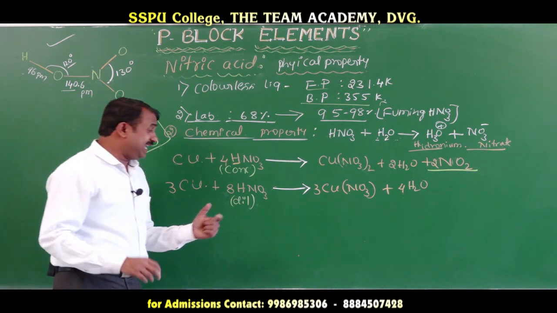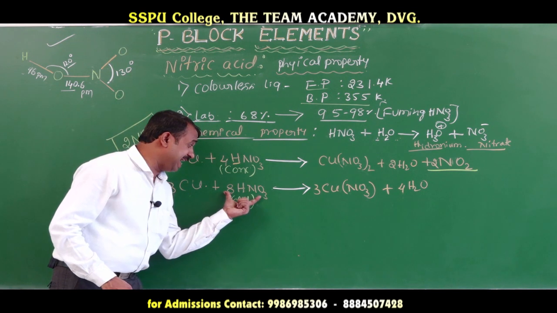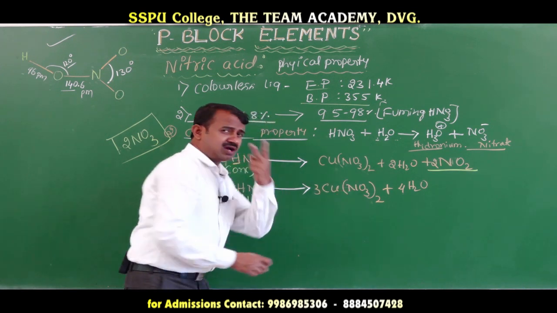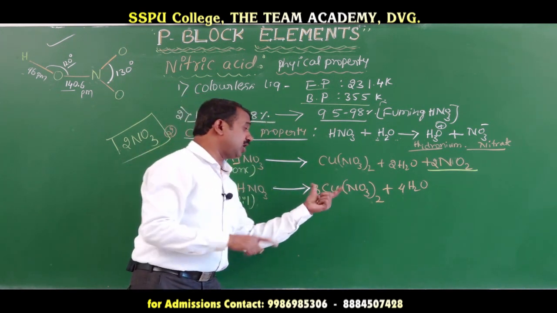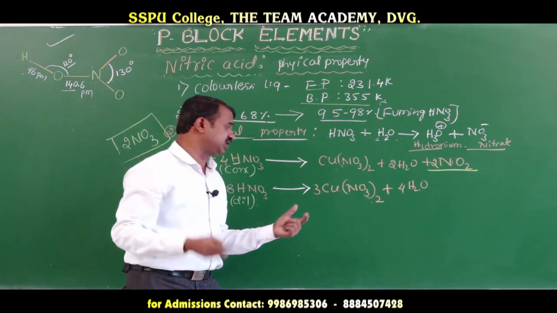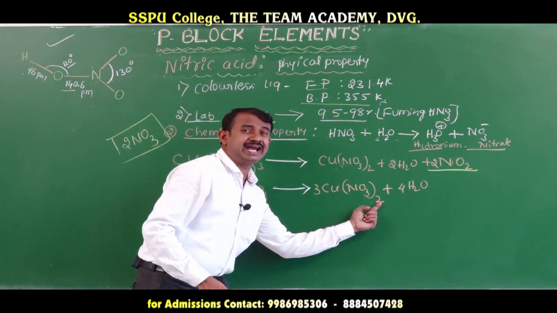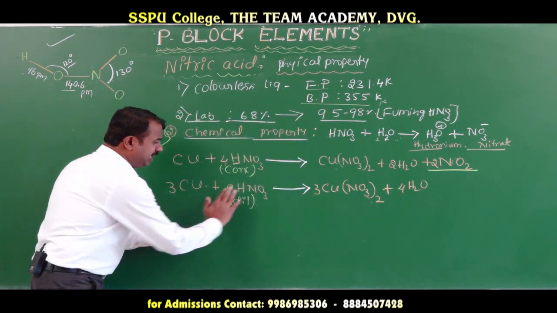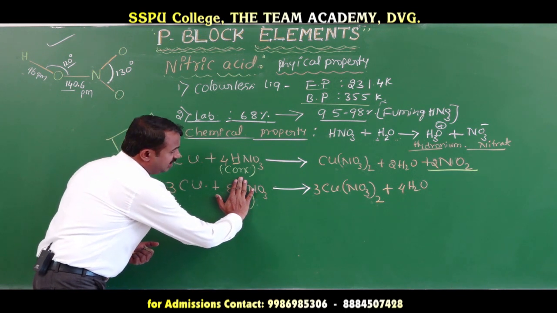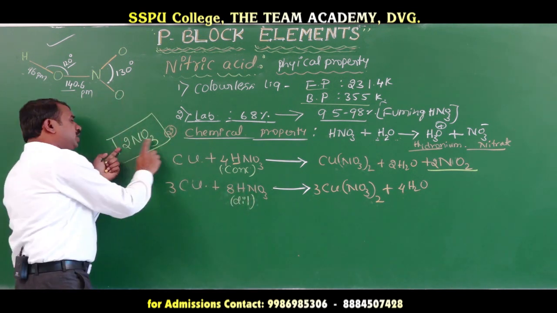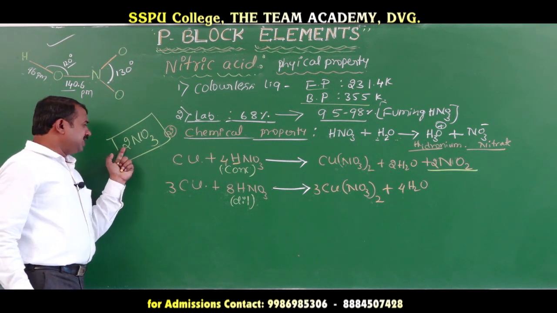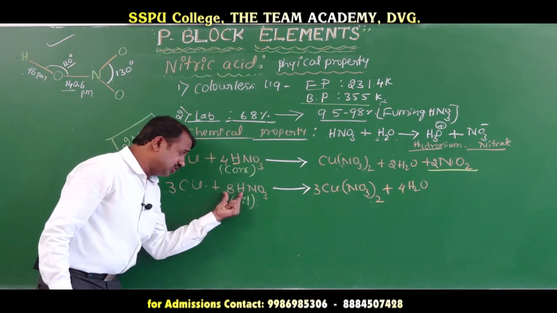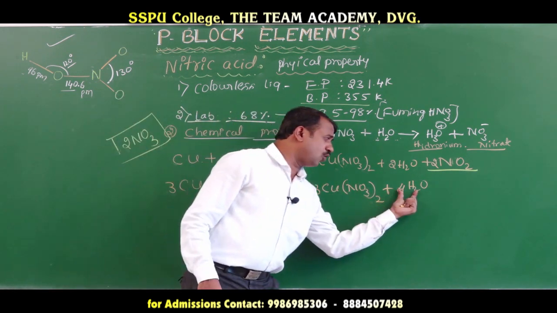Next, calculate the nitrates. How many NO3 are there? 8 NO3. How many are consumed? Copper oxidation state is +2, NO3 is -1, so 1 copper contains 2 nitrates. 3 into 2, 6 nitrates are consumed. Out of 8 nitrates, the remaining is 2 nitrates. Then release the water molecules. 8 H means 4 H2O.